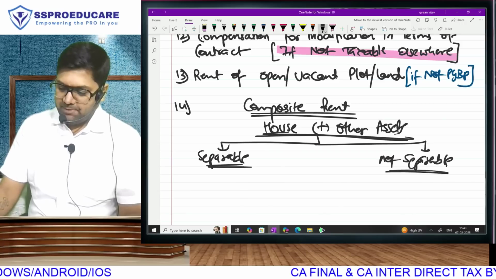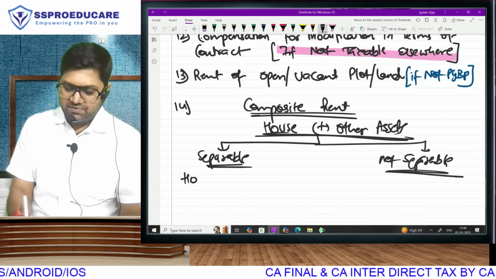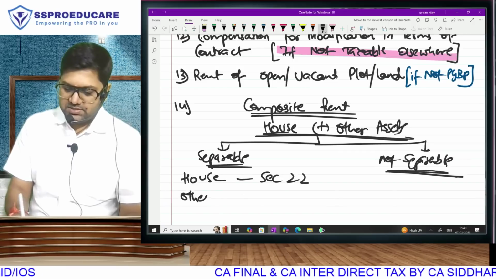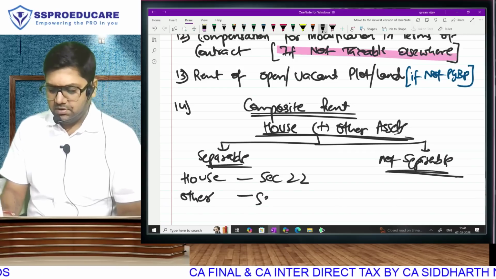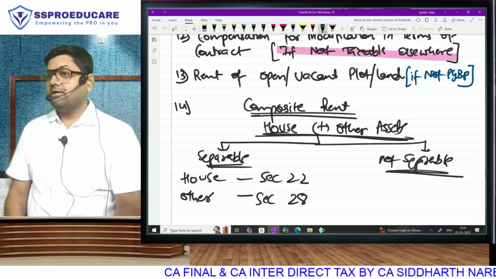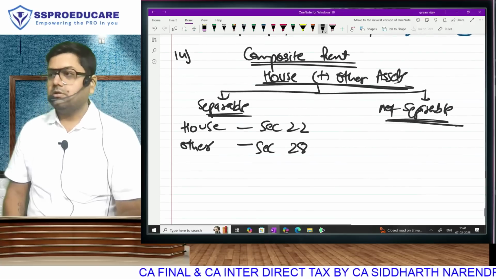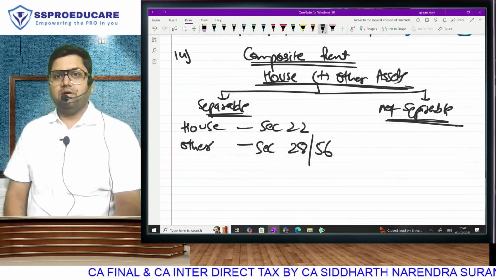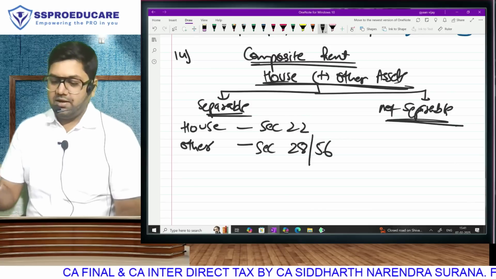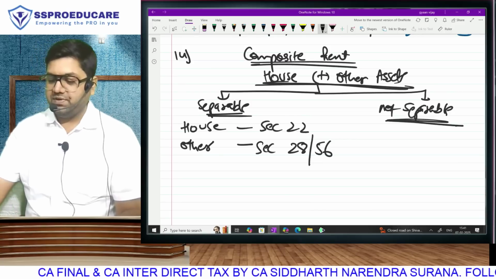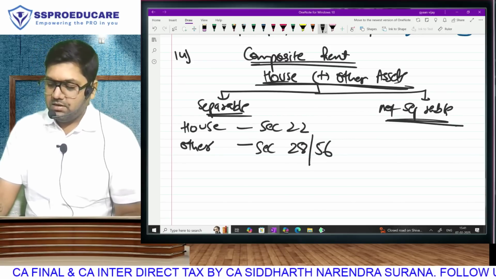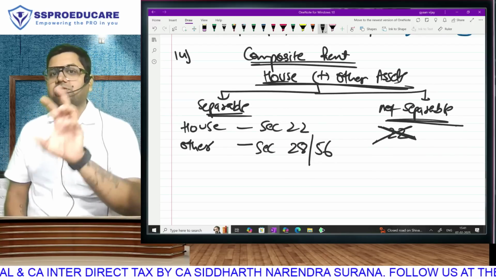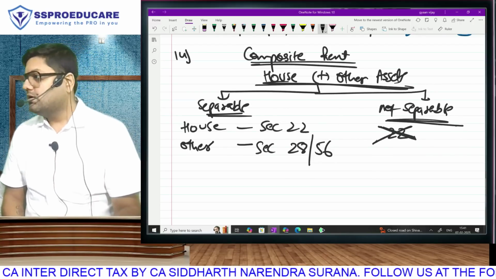If we are able to separate it, then house ka rent will go under section 22, but other assets, now this is what we have studied before. If I do it daily, then PGBP, but sometimes IFOS. And when they are not separable, one thing please clearly understand, it will never go in house property, because other assets ka rent cannot come under house property.